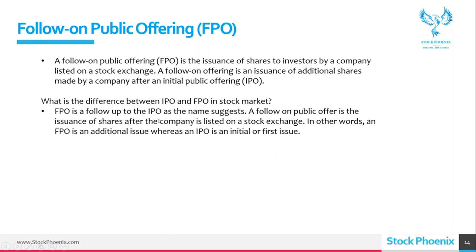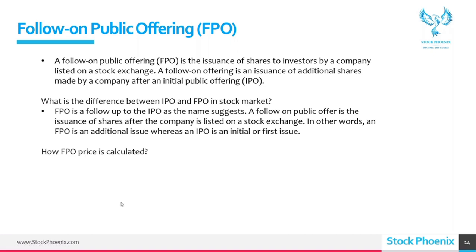FPO is a follow-up to the IPO, as the name suggests. In other words, FPO is an additional issue, whereas IPO is an initial issue.